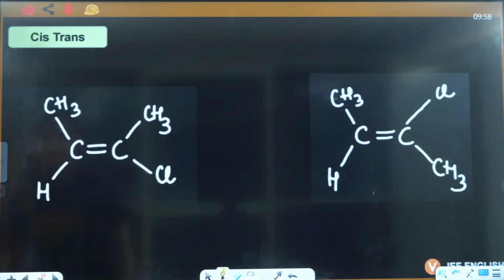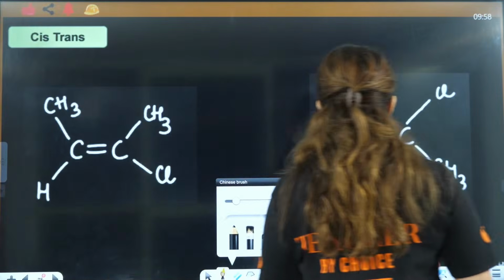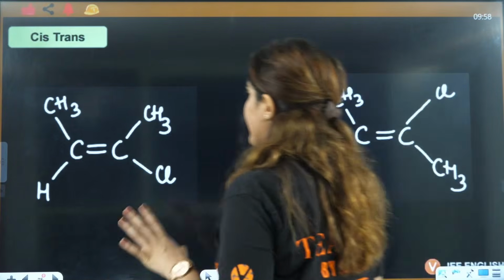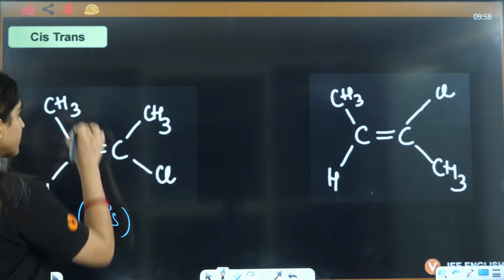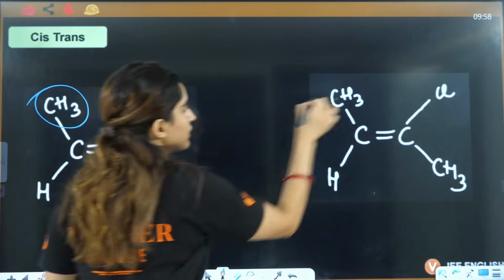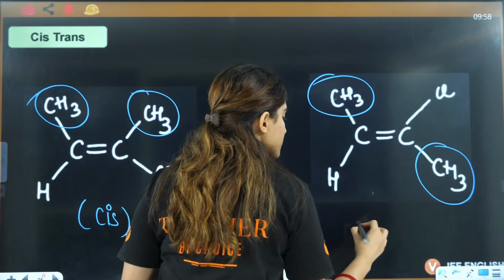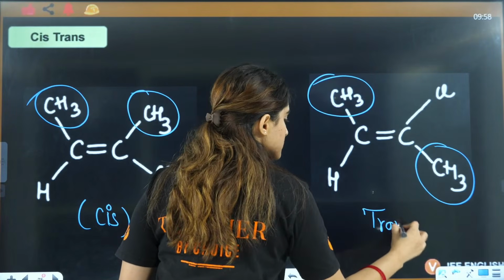Okay, that's how you define cis and trans. So this is going to be cis, same side. This is going to be on the opposite side, so this is going to be trans.